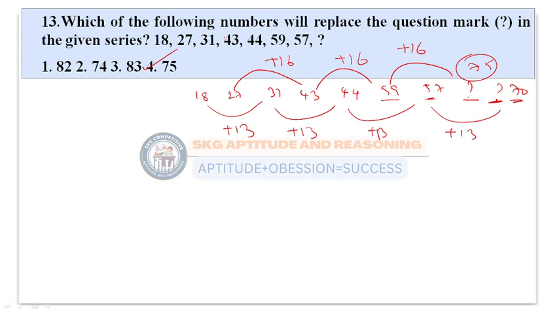This is what we call an alternating series pattern. For one set of numbers, one logic is present; for some other numbers, another logic is present. Sometimes both are the same logic, or different logics are present here. Let us move to the next question.